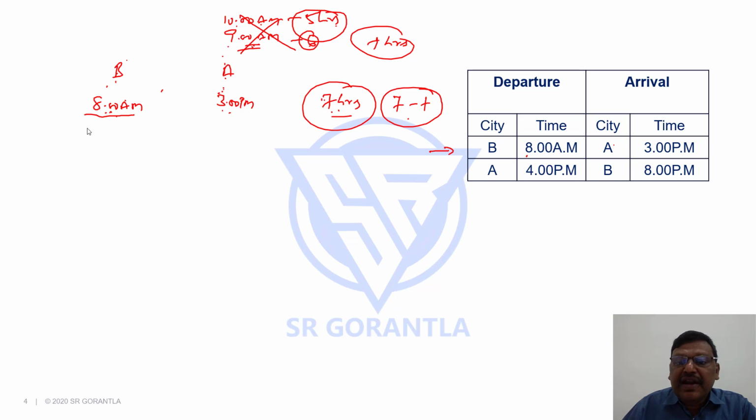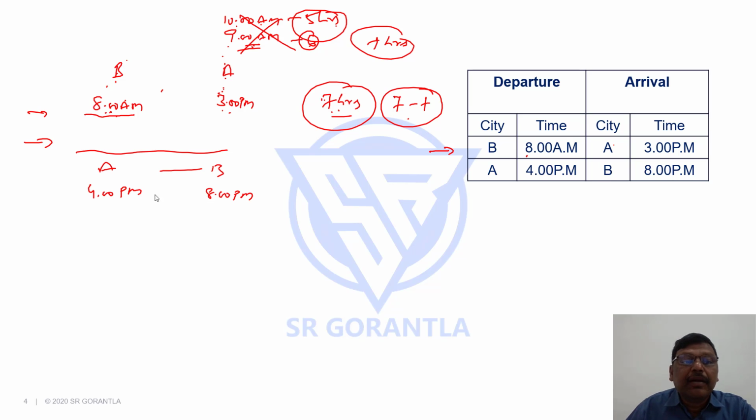Now, let's take the second flight. It started from A at 4 p.m. and reaches B at 8 p.m. Now, it appears to be 4 hours.